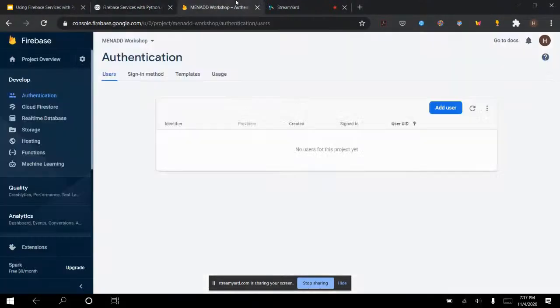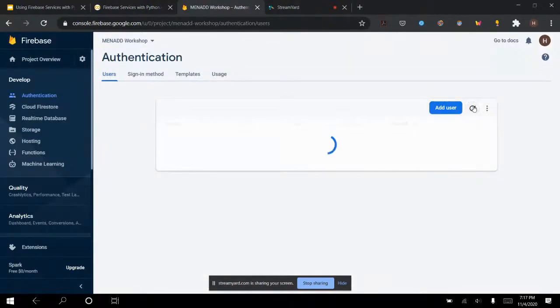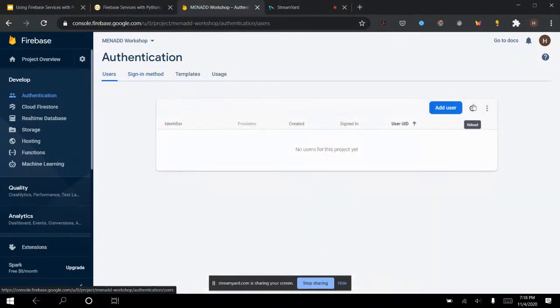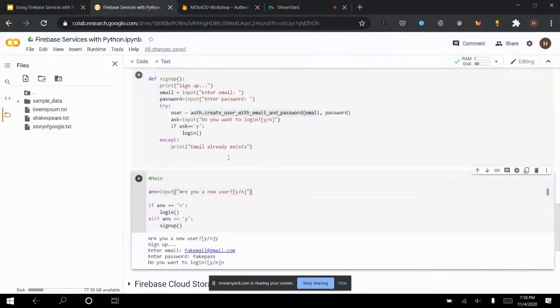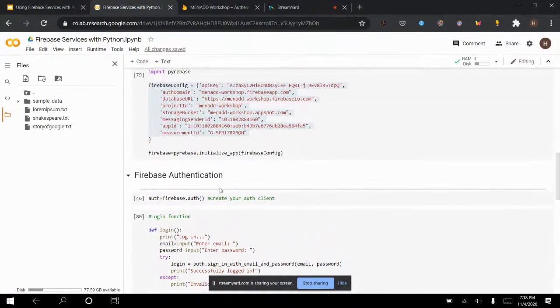Right, so let's check. If I press the reload button here, actually we can't see the account yet because I haven't ended the function. No problem. Let's say no, I don't want to log in. Okay, now if I reload, it's not showing. Let me just check for a minute. Okay, something's up.